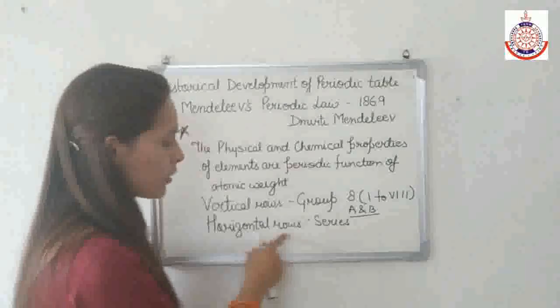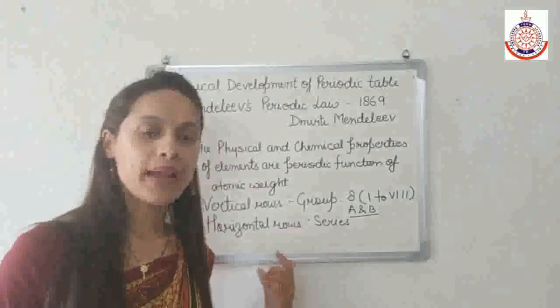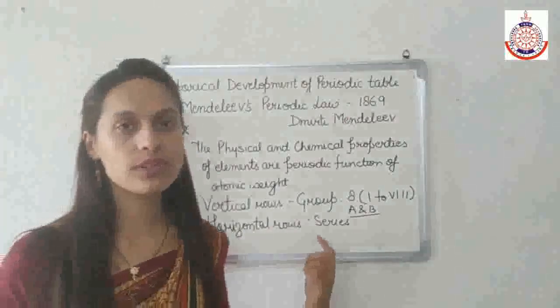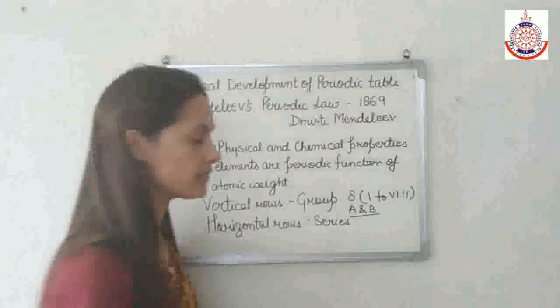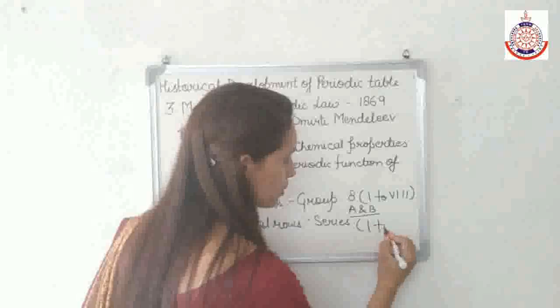Now, if we talk about horizontal rows, Mendeleev named the horizontal rows as series, and in the Mendeleev periodic table, we have 6 series ranging from 1 to 6.